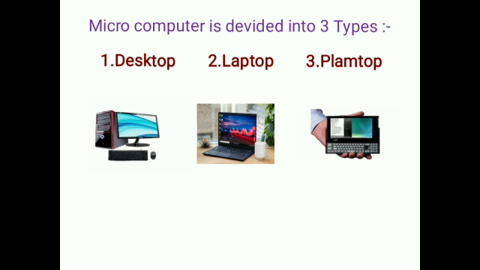And the second one is laptop computer. Now laptop is a personal computer and it is designed for mobile use, and it is small and light enough to sit on a person's lap while in use, right?